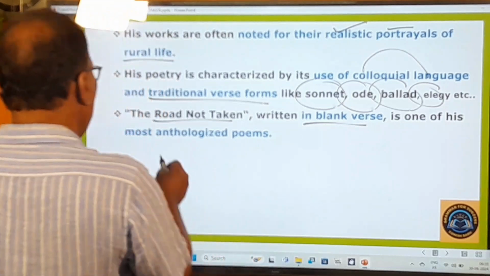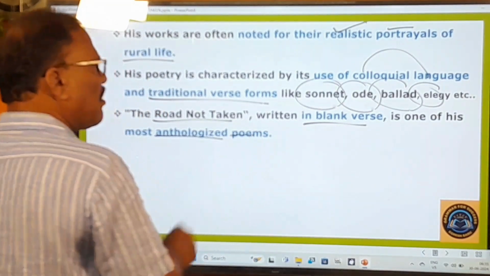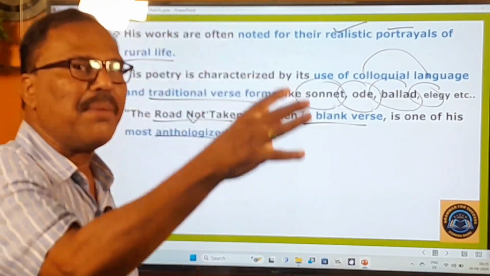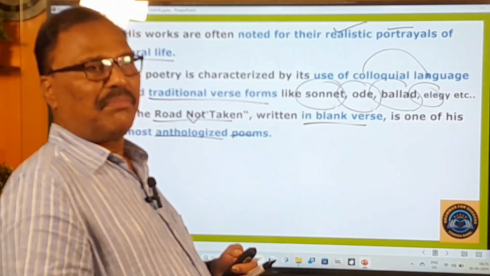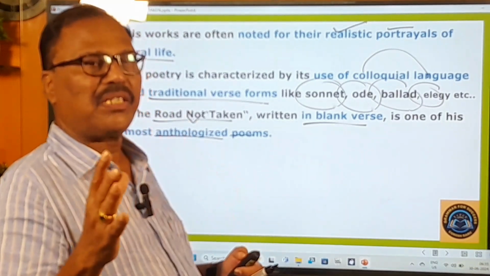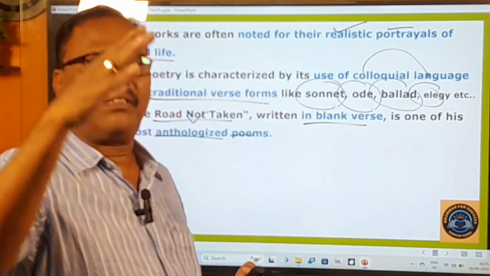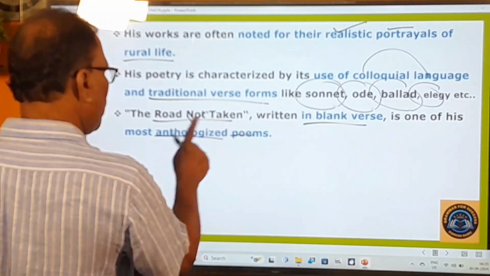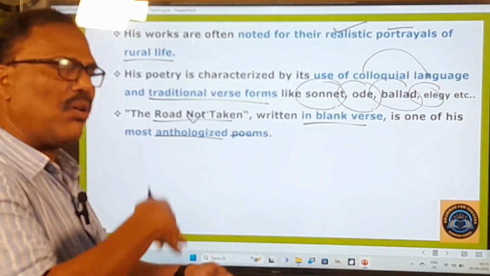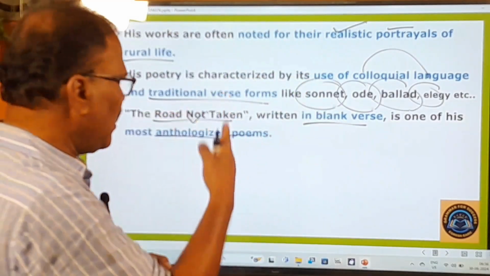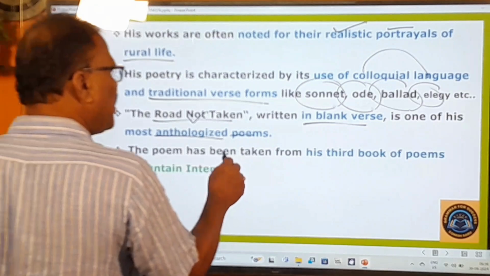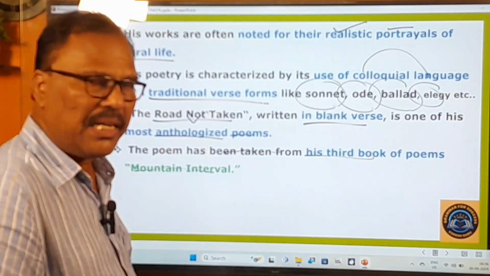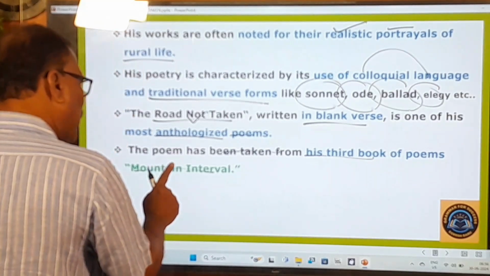It is one of his most anthologized poems. Anthologized means prescribed for study for the students, for the students of high school, intermediate, degree and all that. So it is one of the most anthologized poems. Anthology means book of poems. Anthologized means prescribed for study. That is the meaning, right? And here the poem has been taken from his third book of poems, Mountain Interval. Our present poem, The Road Not Taken, has been taken from his third book, that is Mountain Interval.